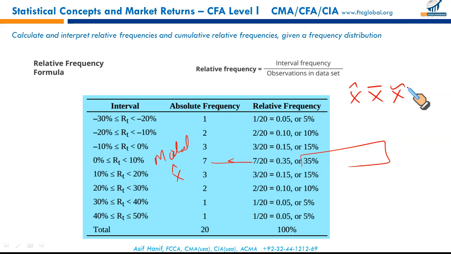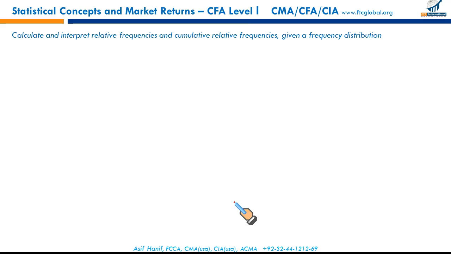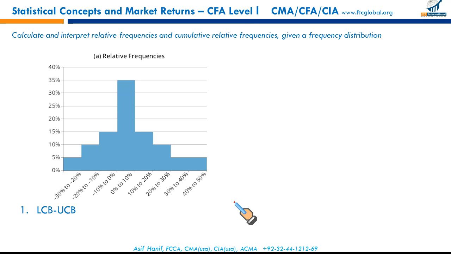But we won't be using these signs. I think they haven't been used anywhere in your Kaplan at least. All right, so this is the relative frequency table. Relative frequency is calculated by dividing the absolute frequency of each interval by the total number of frequencies in that particular distribution. That's what we need to know.